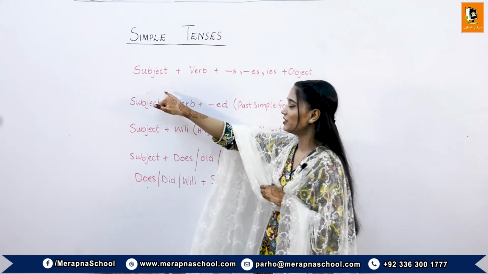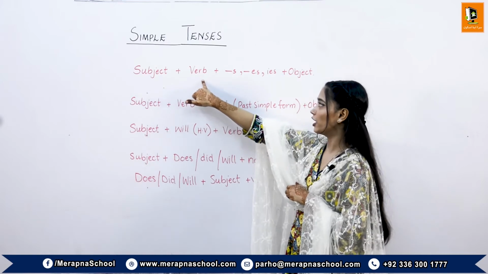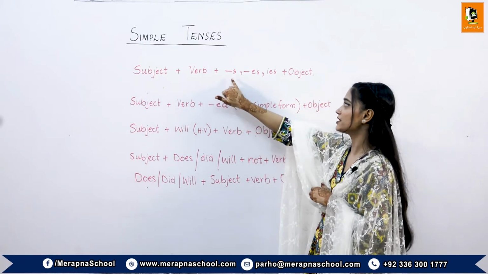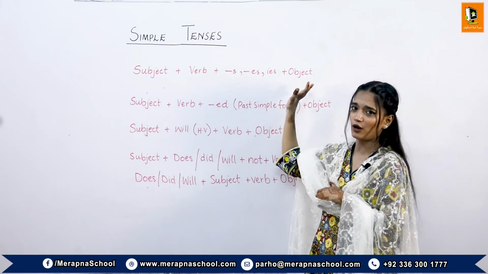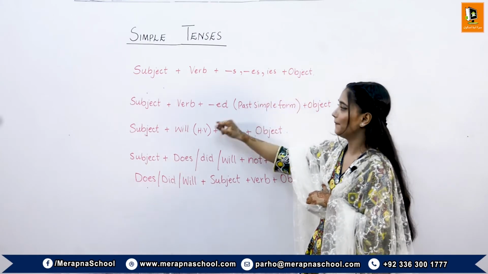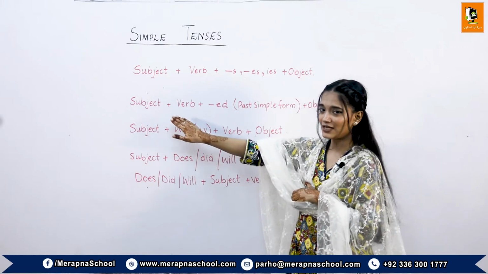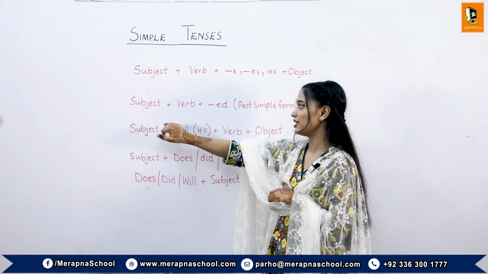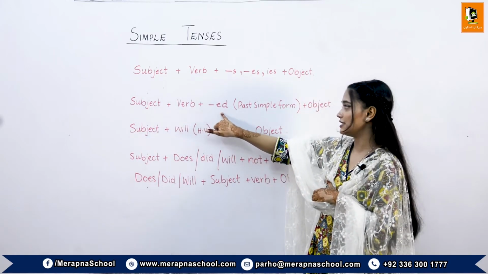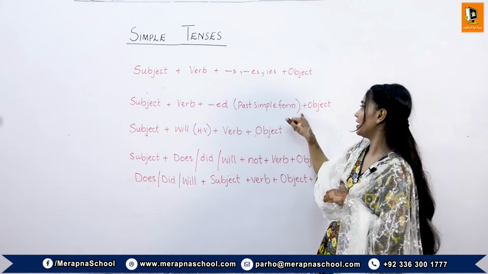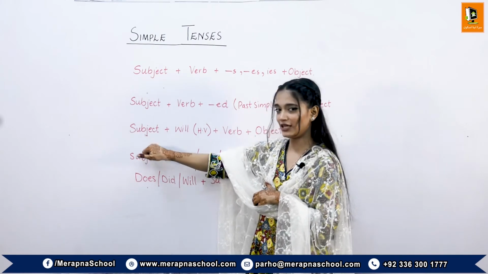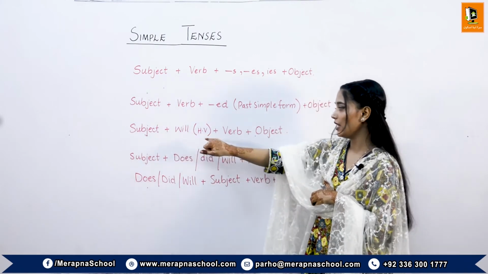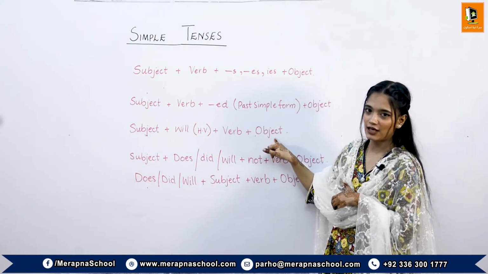For present simple tense, we use subject, verb, and with the verb we use s, es, or ies, plus object, and sometimes the object is also missing. For past simple tense, we use subject, verb in past simple form with ed, plus object. For future simple tense, we use subject, helping verb will, verb, and the object.